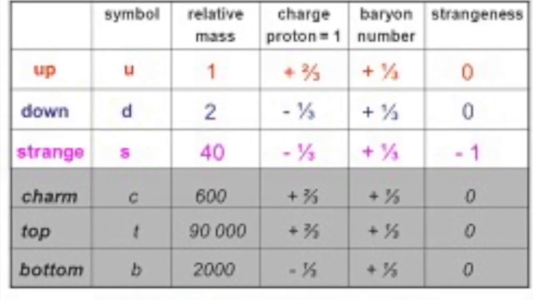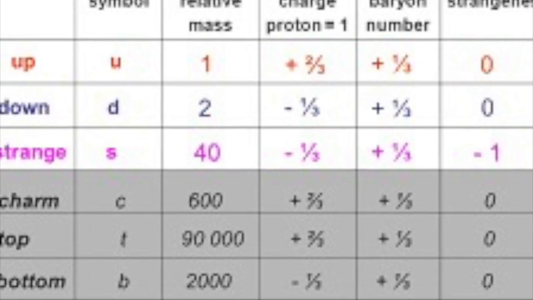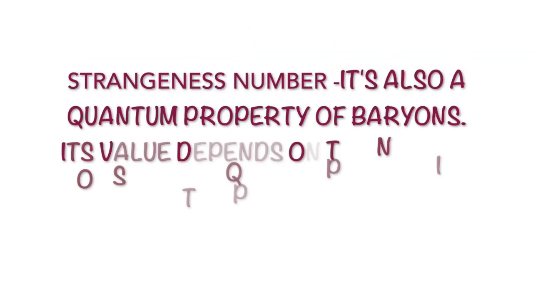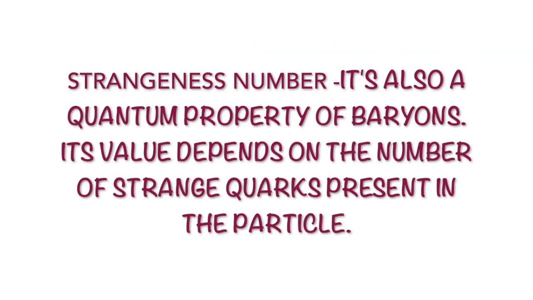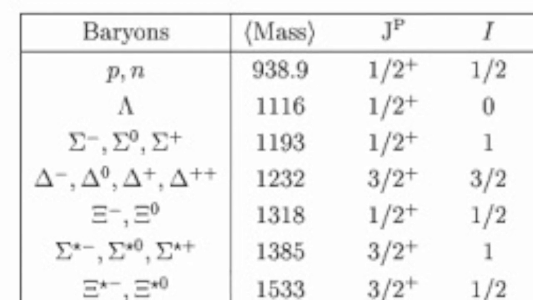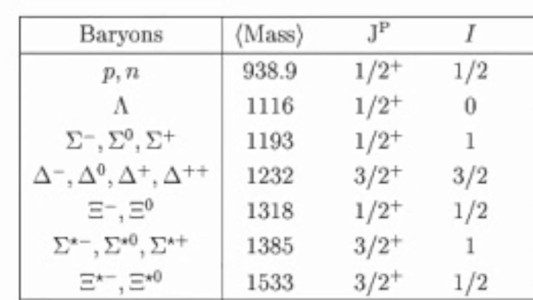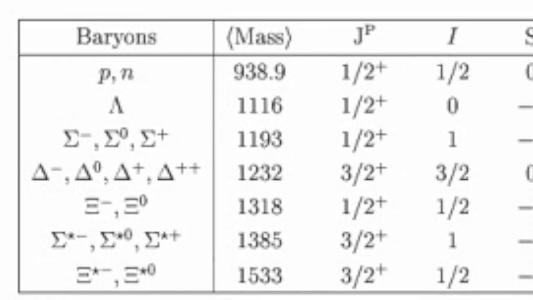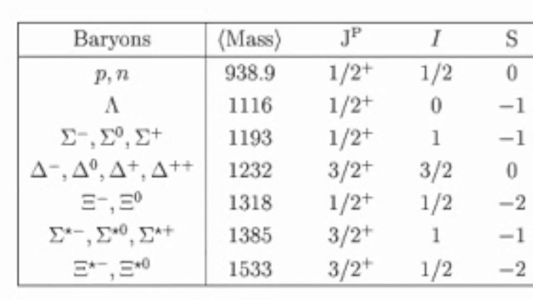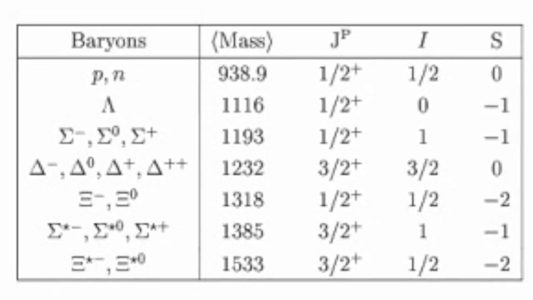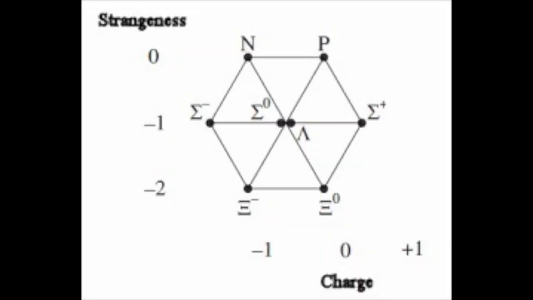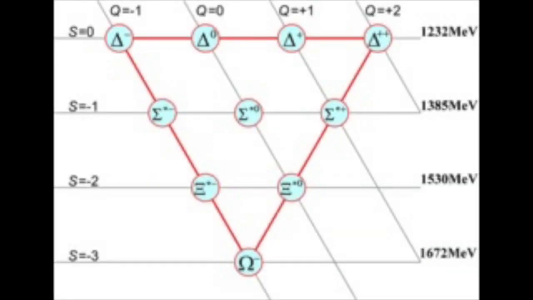A strange quark has a strangeness of -1. Strangeness is also a quantum property of baryons. Its value depends upon the number of strange quarks present in the particle. Here we show nucleons have a strangeness value of 0, lambda has -1, sigma has -1, delta has 0, and chi hyperons have -2. On the basis of strangeness and charge, there is the baryon octet and another figure which represent these very well.